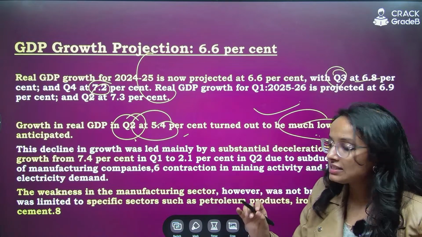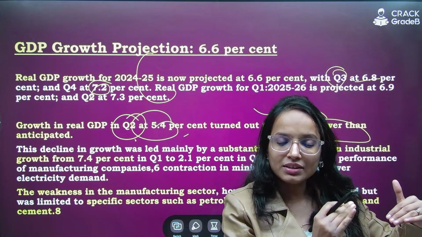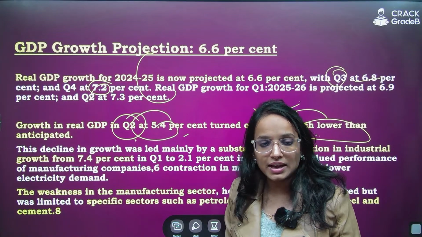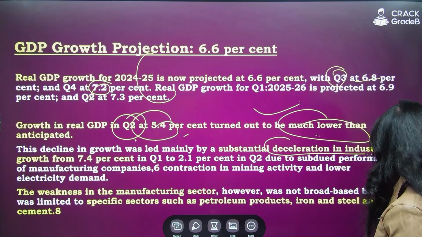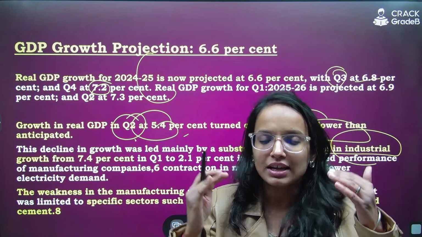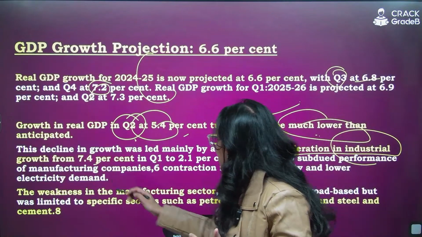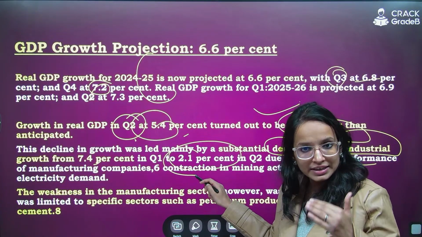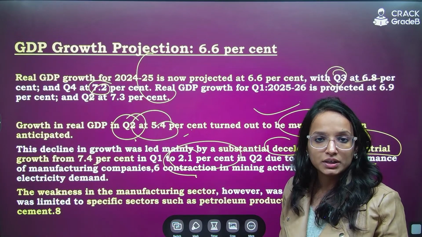So they have clearly stated the sectoral distribution of this. What sectors have led to decline in this real GDP growth for quarter 2 of this year? Why this decline has been there? So they have mentioned there has been substantial deceleration in industrial growth. If you look at the industrial sector's growth, it has declined. So industrial output has declined from 7.4% to 2.1%. That is a substantial decline indeed. That has contributed to fall in the real GDP growth in quarter 2.